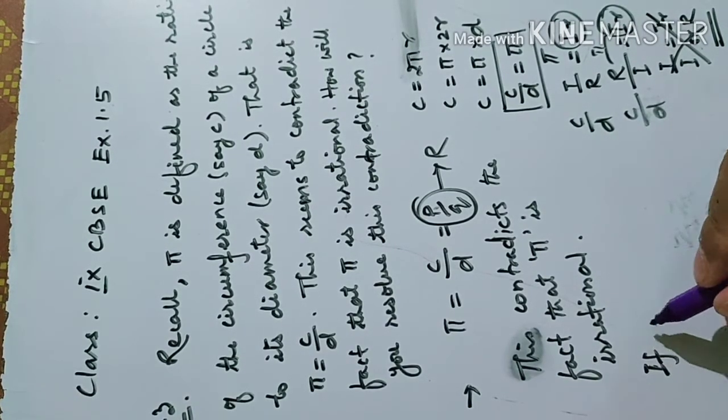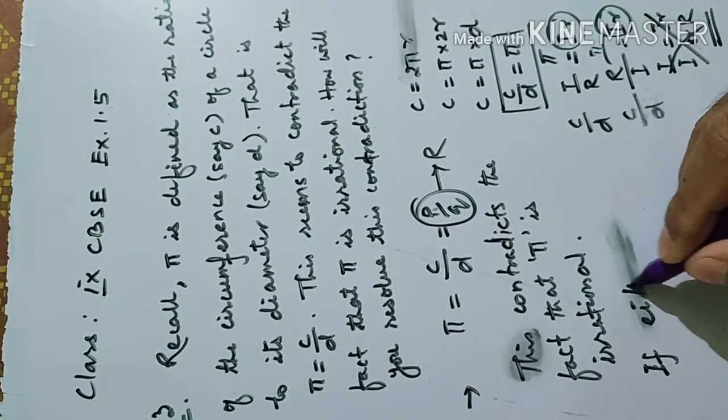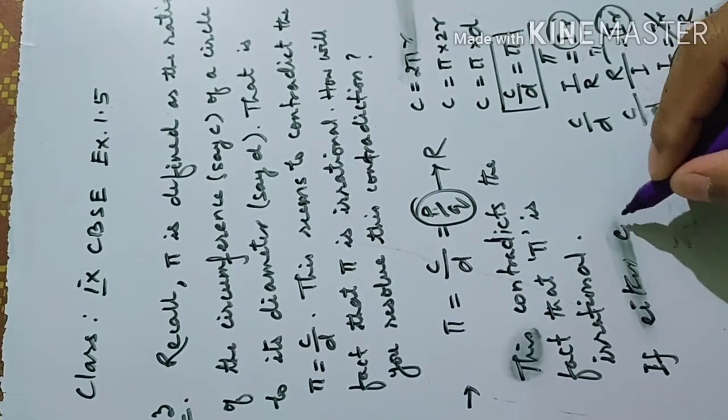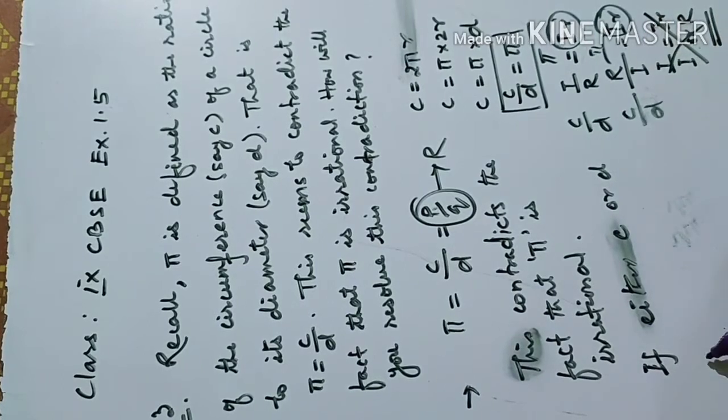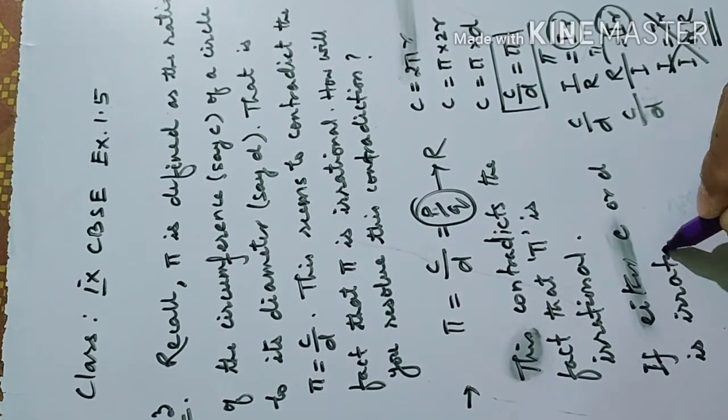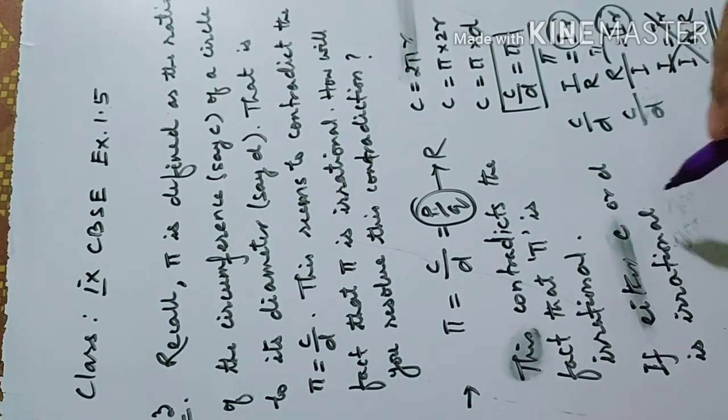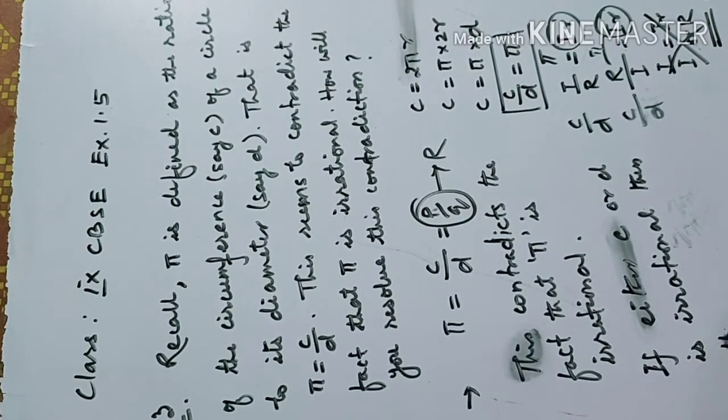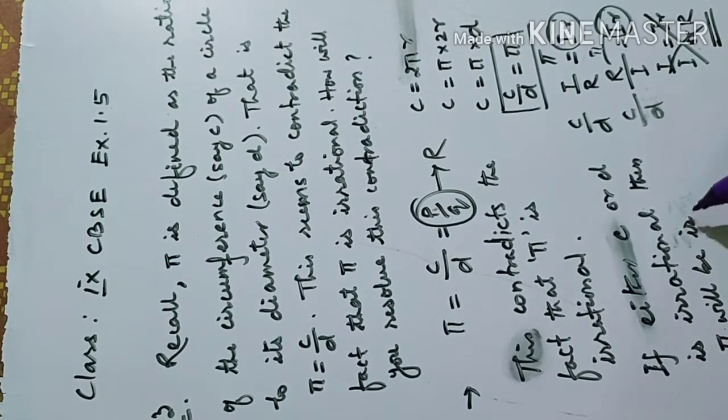If either the circumference or the diameter is irrational, then pi will be irrational.